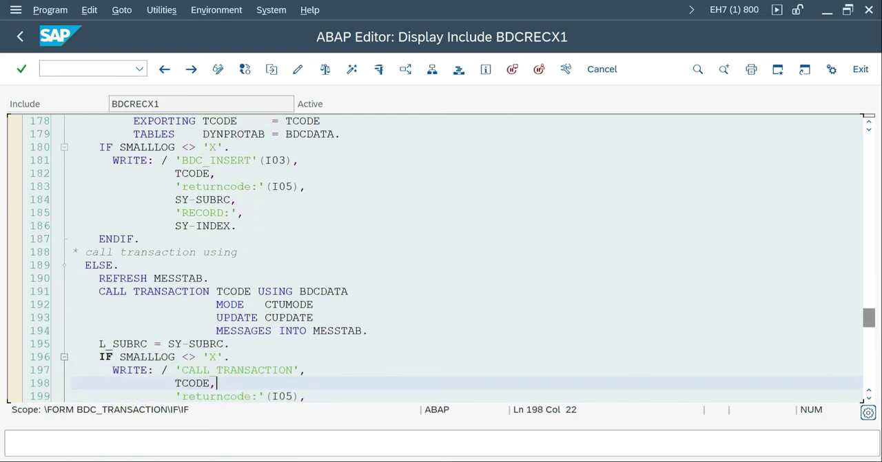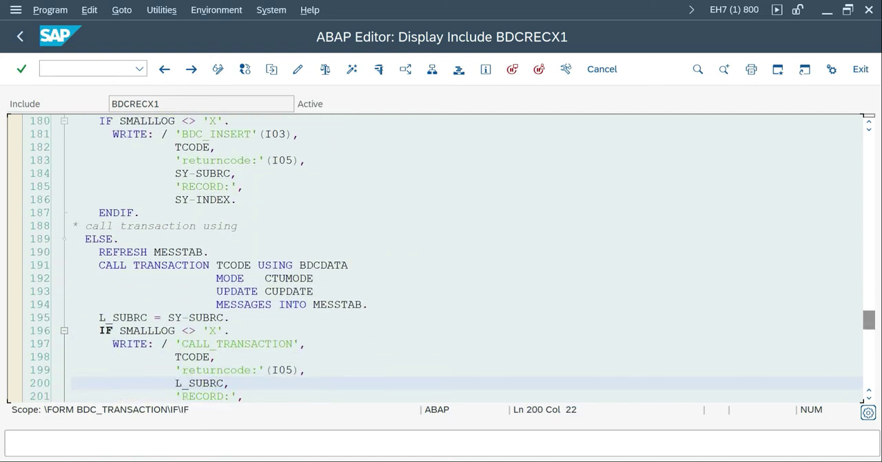And then the next one is call transaction. So you know about this syntax: T code using BDC data, CTU mode, these are variables I mentioned, right? Please use a variable, especially for mode, because in quality or production, if someone wants to debug and run at least one particular record to identify what the issue is, they get a chance to modify this variable from N to A.